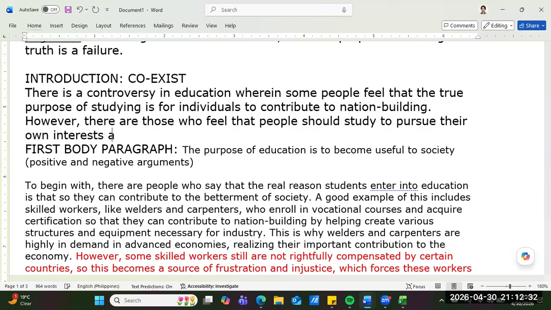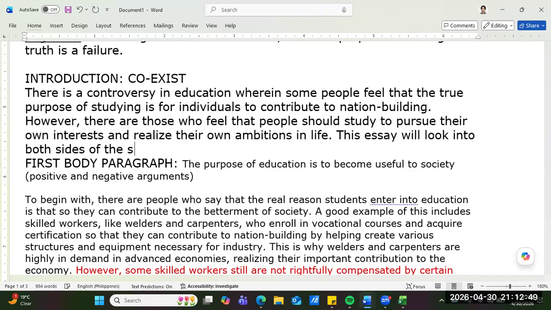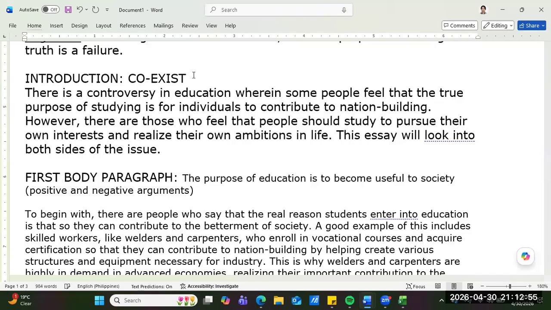This essay will look into both sides of the issue. There, that's my intro, guys. So, wait, I'll just format it, guys. There. Okay.